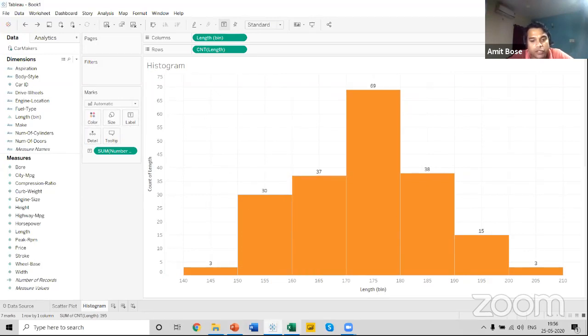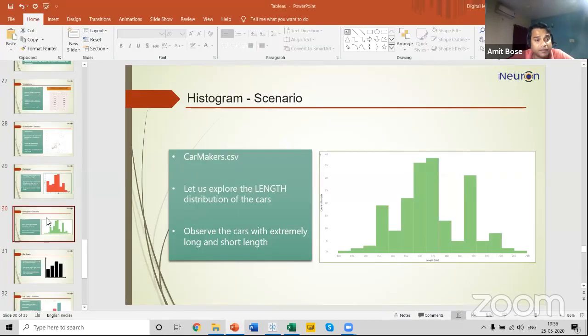So this was all about the histogram that I wanted to discuss with you. The next example is bar graph.